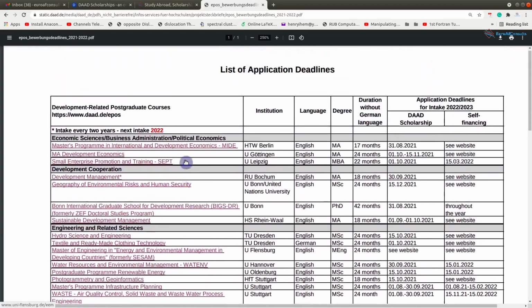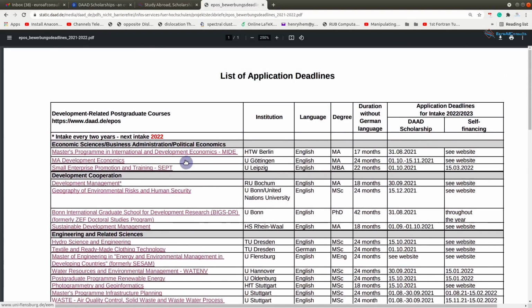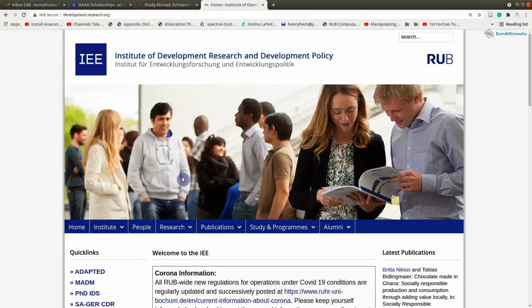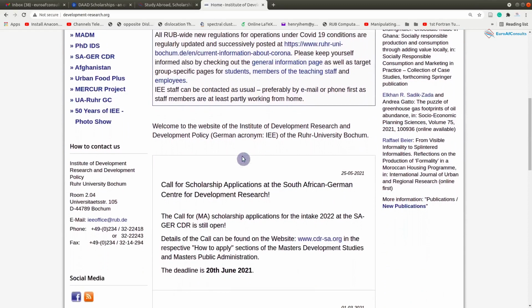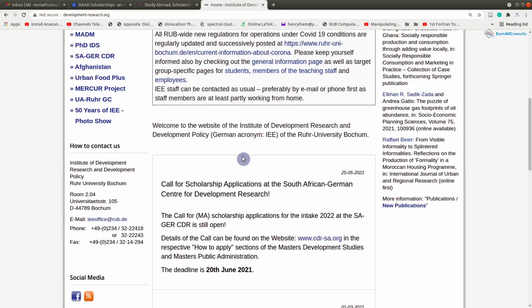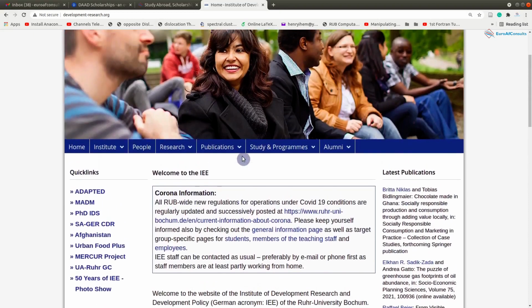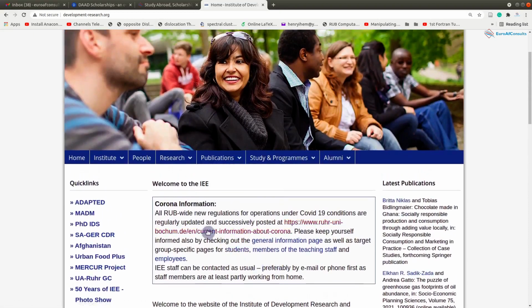So you should feel free to come to this place, check which of the programs you're interested in, and then proceed with the application. As an example, we are going to take one of these programs. I think we should just go with this development management course. When you click this, it takes us to the website of the university offering this course, and here we can get some information about the program itself.